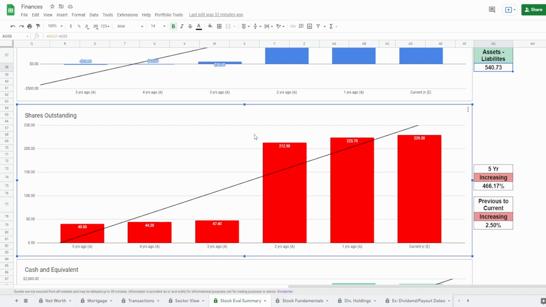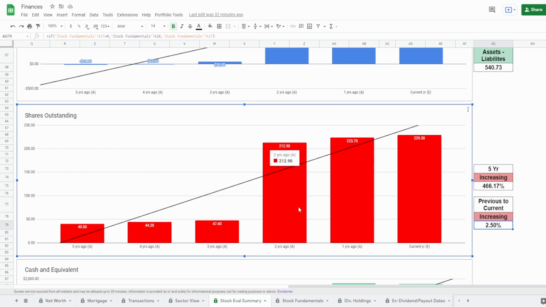And it's really important for you guys to know, because this tells you whether or not you are being diluted as the investor. Currently, CrowdStrike went from 40.5 million shares 5 years ago to today, guys, a whopping 229.3 million shares. Over the 5 years, guys, this is a massive increase of 466.17%. And from 1 year ago to today, they increased it a whopping 2.5%, which is huge.